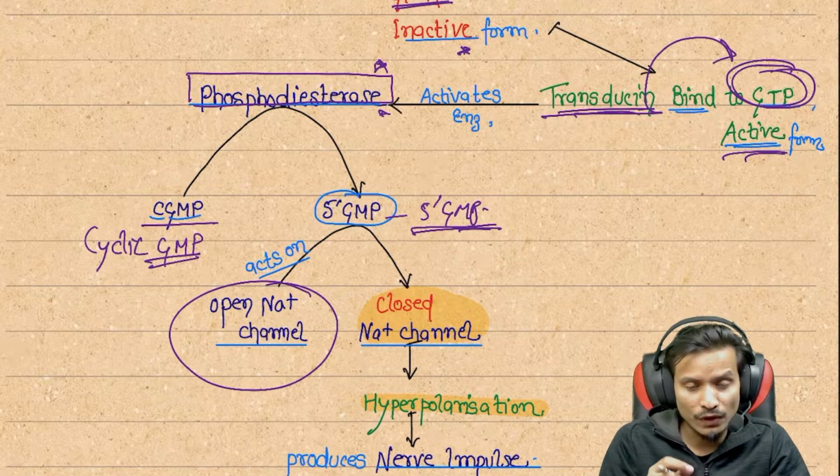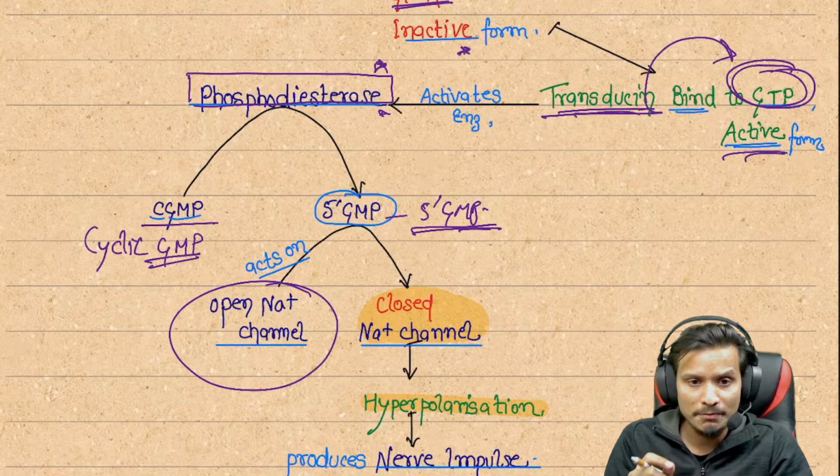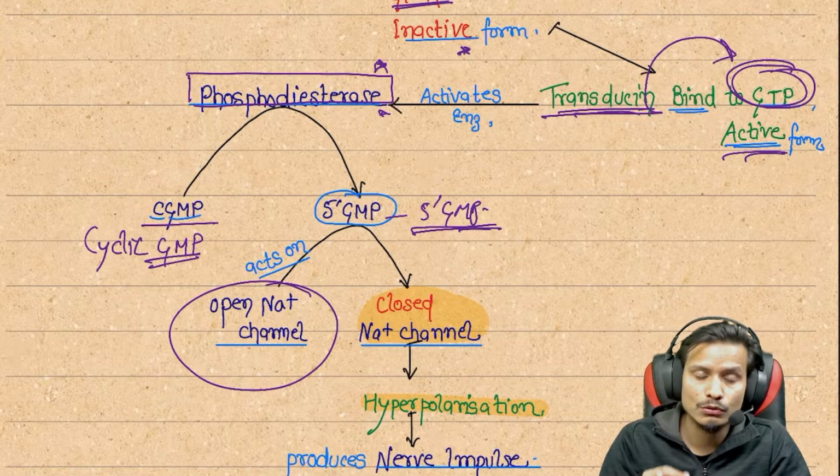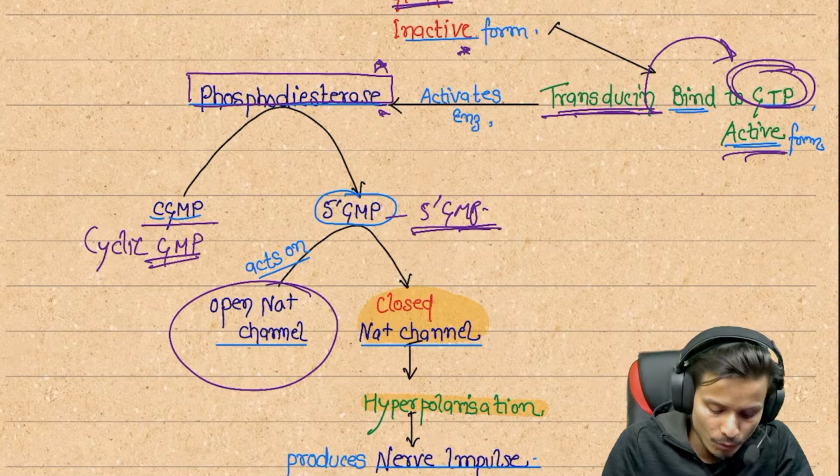But in the case of the eye, 5' GMP closes the sodium channel and hyperpolarization happens.